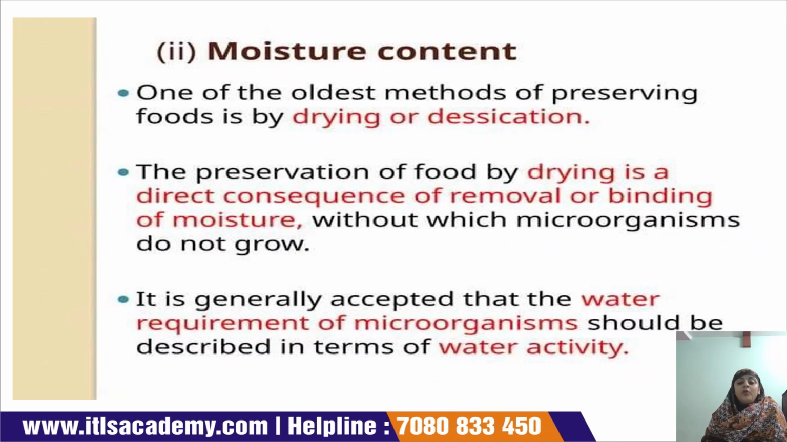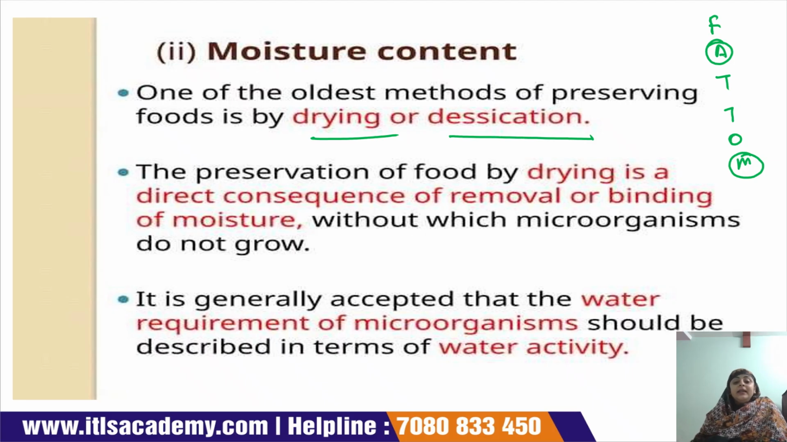Moisture content. One of the oldest methods for the preservation of food is drying or desiccating. In this method, for the preservation of the food product, we decrease the level of moisture present in the food product. If the moisture content is high in a food product, then it can be easily spoiled by microorganisms.